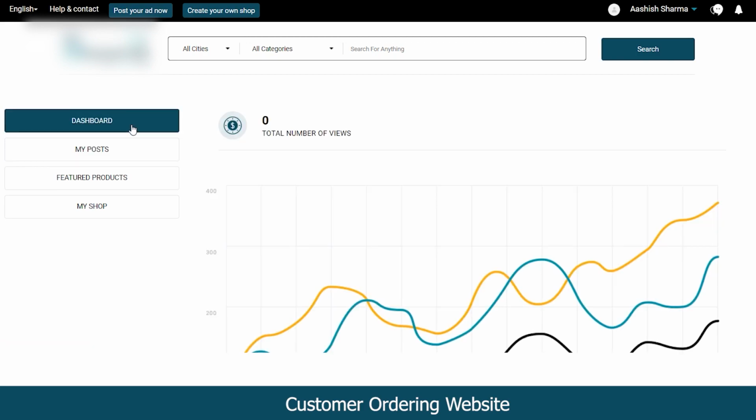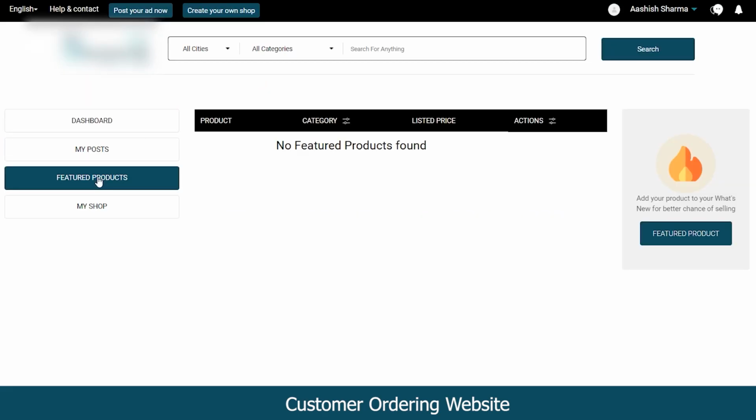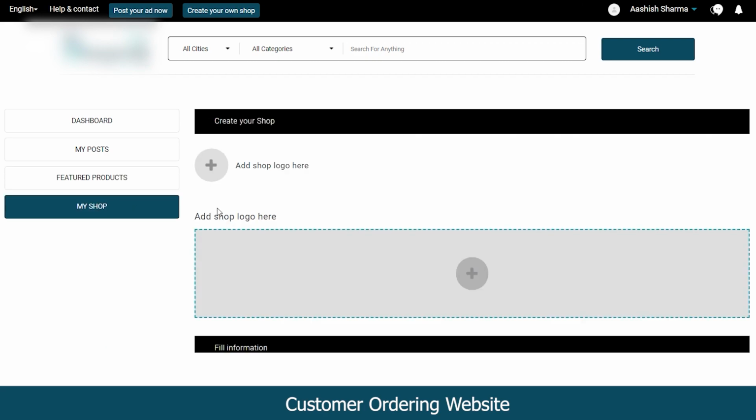Likewise, as a customer, you can manage your dashboard. Like you can see the total number of views your advertisement has received till now. You can check out the featured products, or if you have promoted your listing on this marketplace, that will appear in the featured product section. And if you have registered as a shop owner, you can check out the my shop section.